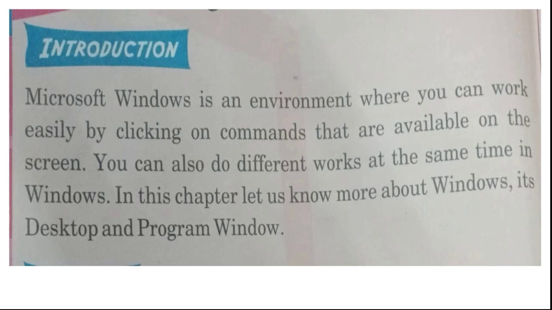All three tasks can be done at the same time. So Windows has all options in it. This is a very advanced application, which is very user friendly.